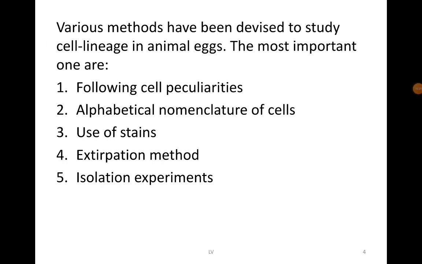Now the next method is the use of stains. Like you have already seen in the study of fate maps, we have used different stains. Vogt used different stains like Nile blue sulfate, neutral red and all that. The same way can also be used here to trace the developmental history of a blastomere.